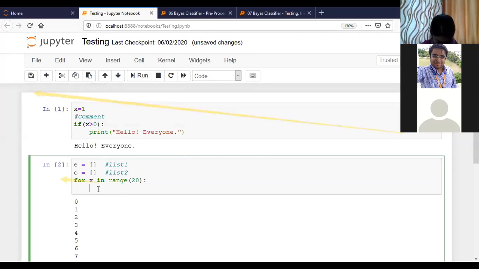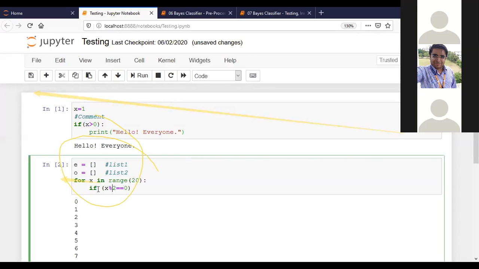So if x is divided through 2 and giving us remainder 0, then it is an even number. If any number is divided through 2 and providing us remainder 0, it will be an even number.